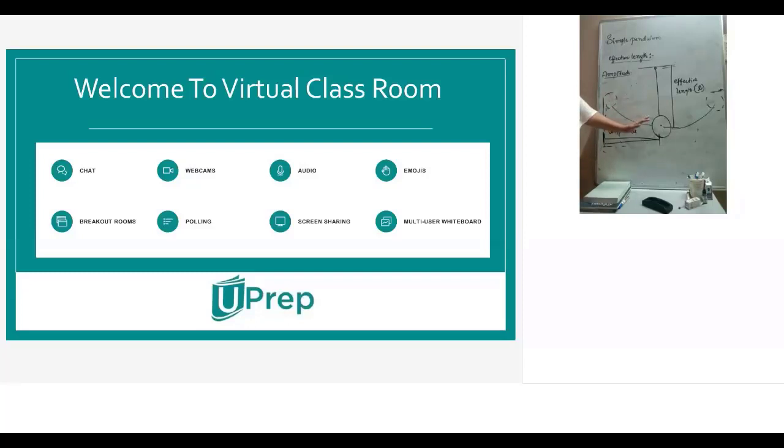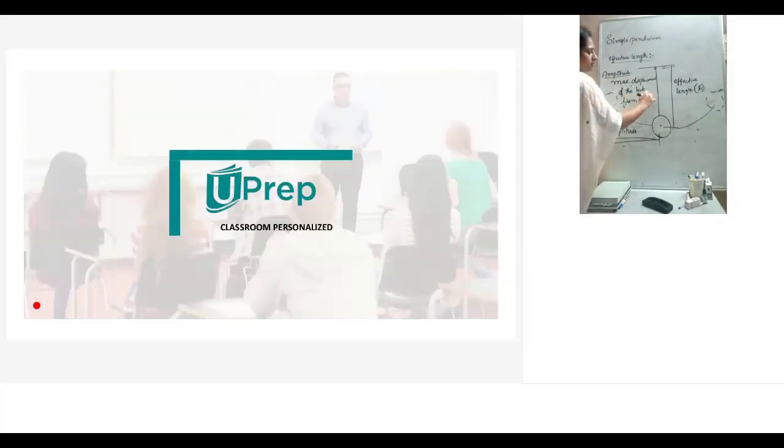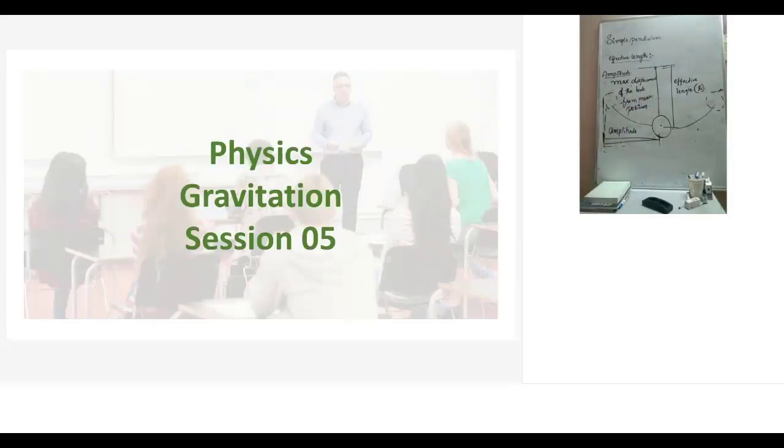Anything below that is not maximum displacement. To what maximum extent it can go to either side is calculated as maximum displacement, and that maximum displacement is called amplitude. So I will simply write it as the maximum displacement of the bob from the mean position is defined as the amplitude of a simple pendulum.